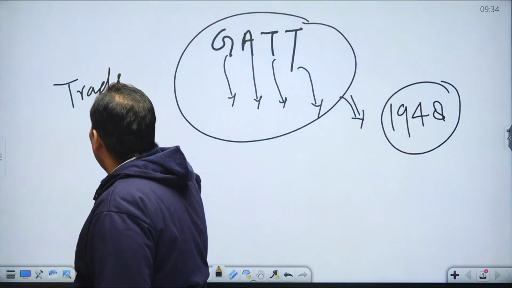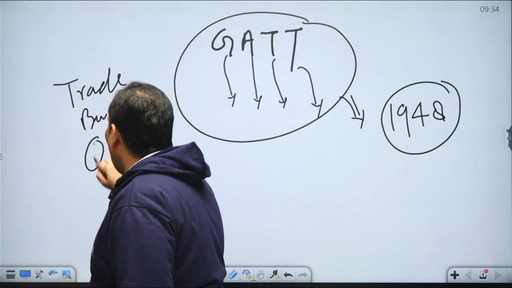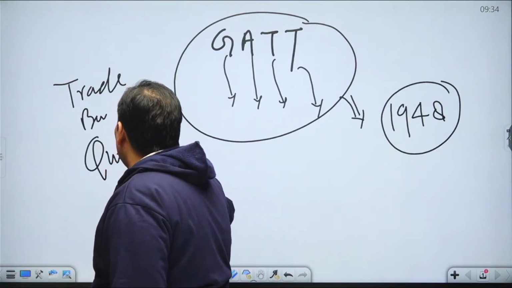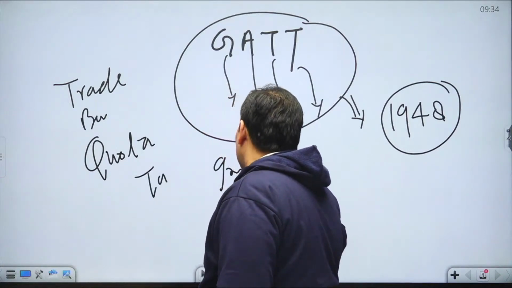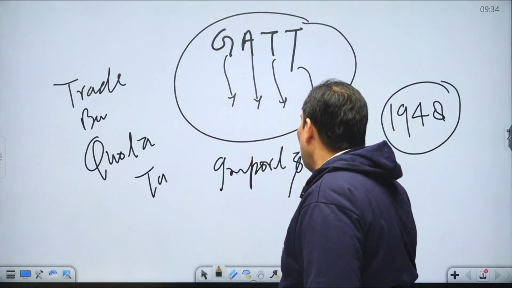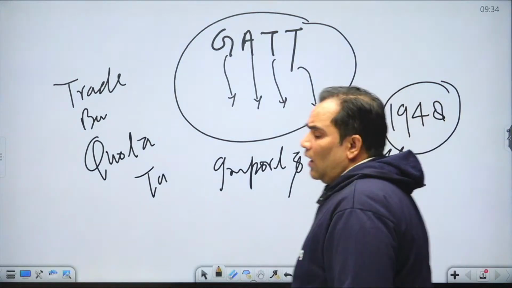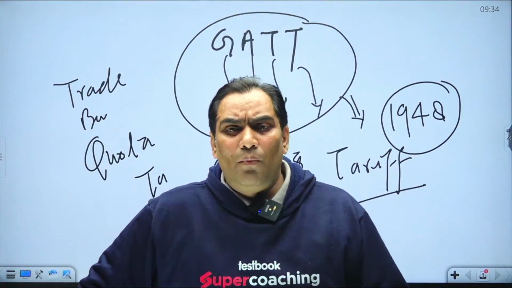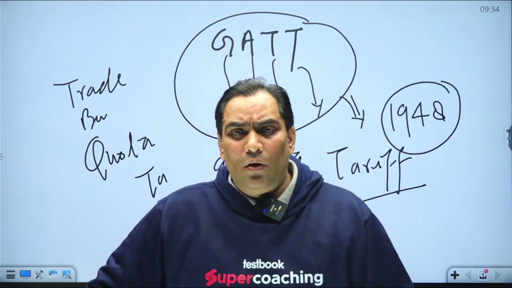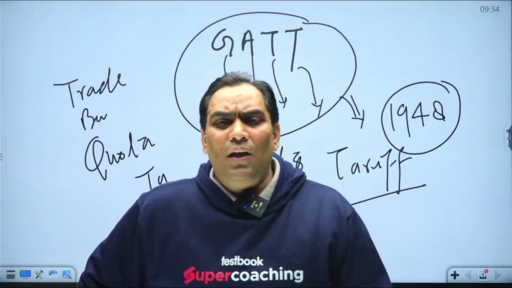They imposed quotas, and they also imposed import tariffs. My dears, please try to understand import tariff. Let me give you the idea of why there was a need for WTO or ITO or GATT, and how the whole process started and what the significance was.